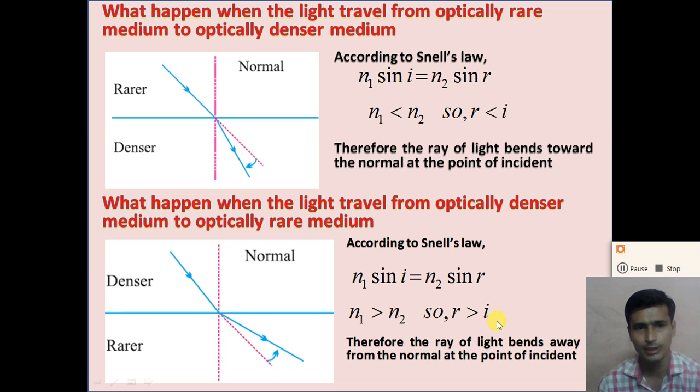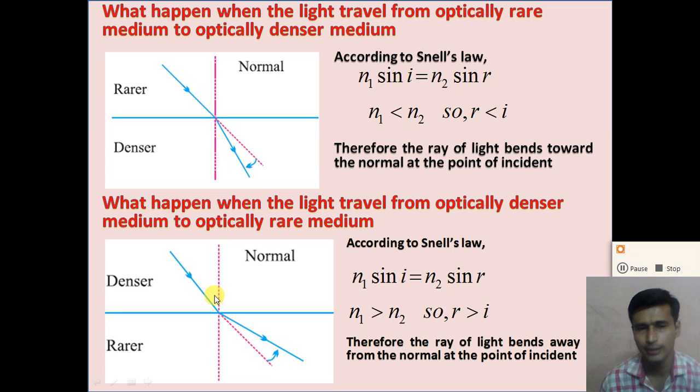So dear student, when the ray of light passes from the dense medium to the rare medium, the angle of refraction r is greater than the angle of incidence i, and the ray of light bends away from the normal at the point of incidence, right dear student.